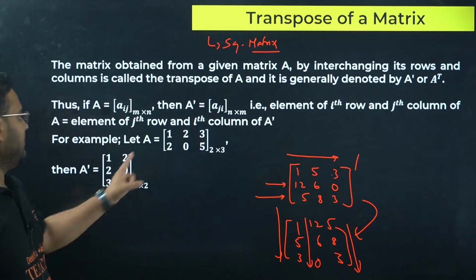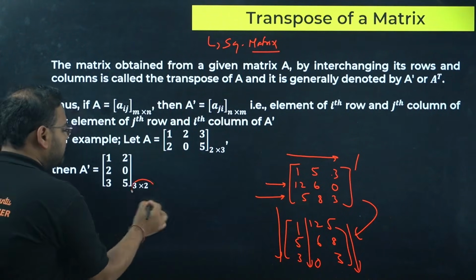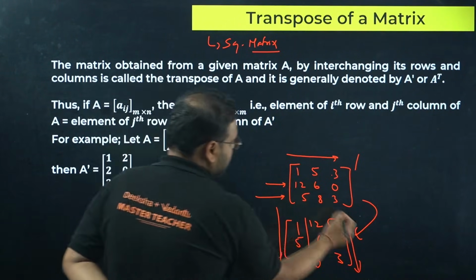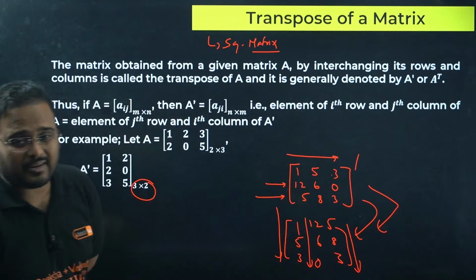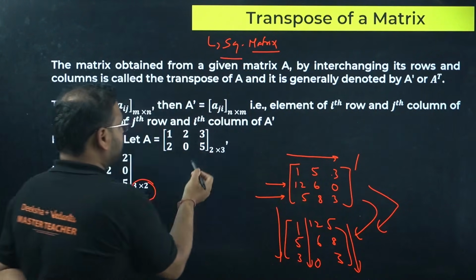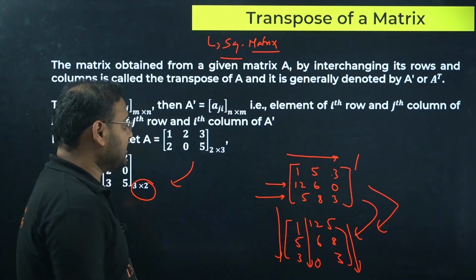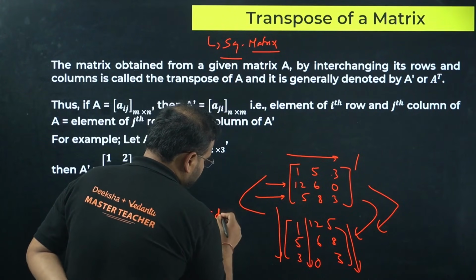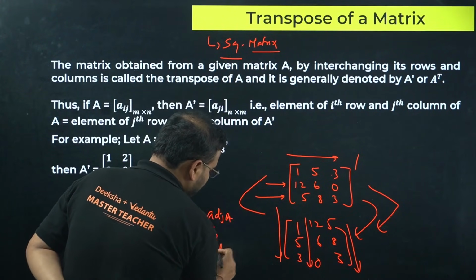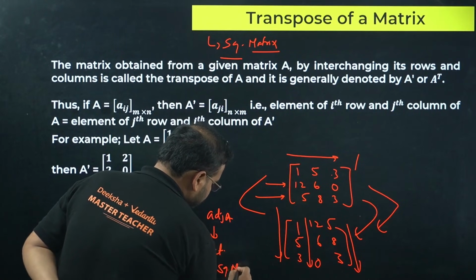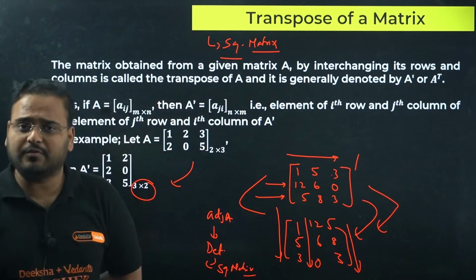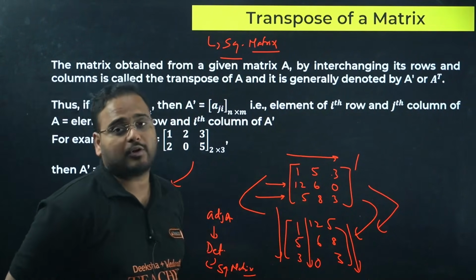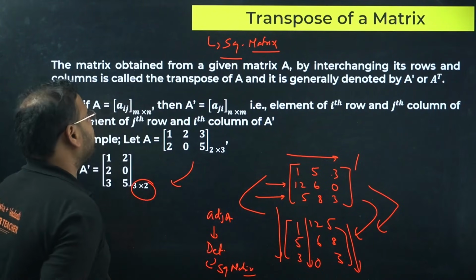Clear? This is A, 2 cross 3, then A dash becomes 3 cross 2. Sorry, it can be true, of course. The row and column, this transformation is not possible for rectangular matrix. Transpose is possible for rectangular matrix also in that order, but the row and column will reverse. I was thinking of the adjoint part. That will be introduced later in the case of adjoint and determinant, which is possible only for a square matrix, because of course determinant is only there for a square matrix. Transpose will exist for both. Sorry, I messed up this concept of adjoint in my mind. So this is true for both.